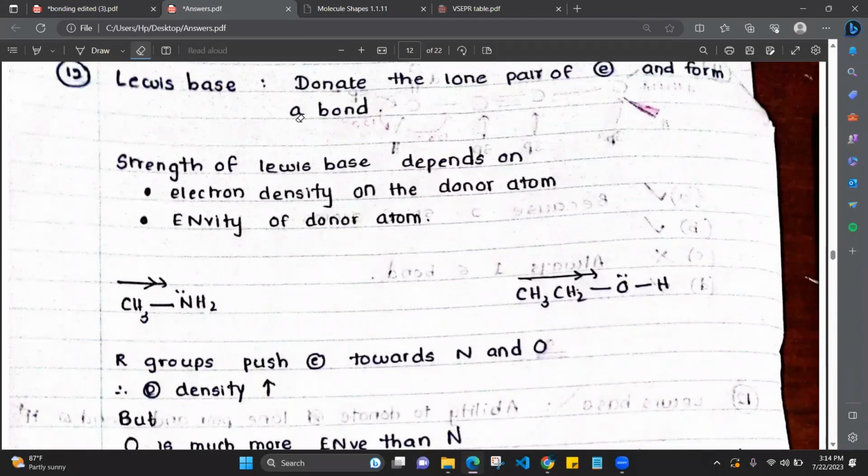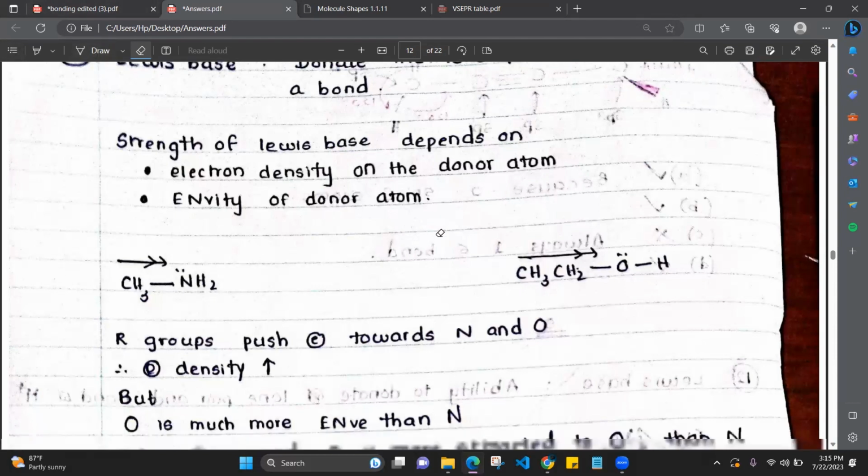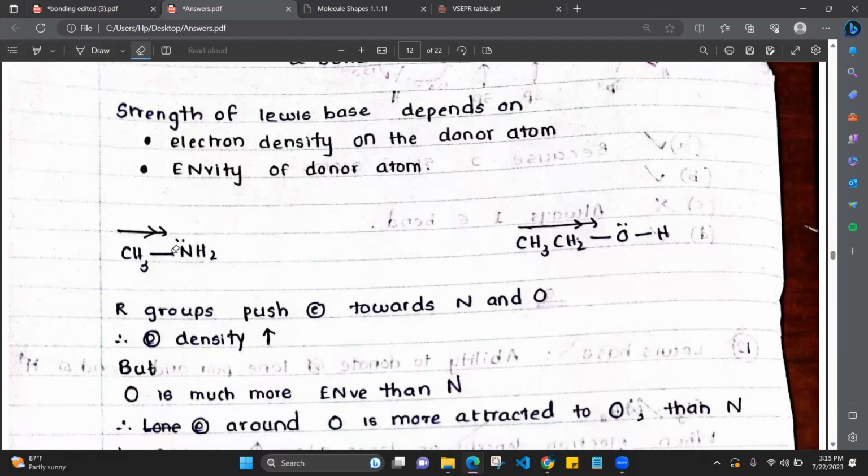Okay. So now the strength of a Lewis base depends on 2 things. Electron density on the donor atom, like earlier we saw for ammonia and NF3, like that. Electron density of the donor atom and the electronegativity of the donor atom. So clearly remember this theory, okay? Strength of a Lewis base depends on 2 factors. What are the 2 factors? Electron density on the central atom and their electronegativity. Not central atom, the donor atom, okay? Right. So those 2 factors, if we consider for amine and for alcohol, which is a better Lewis base. For amine, electron density is there, right?